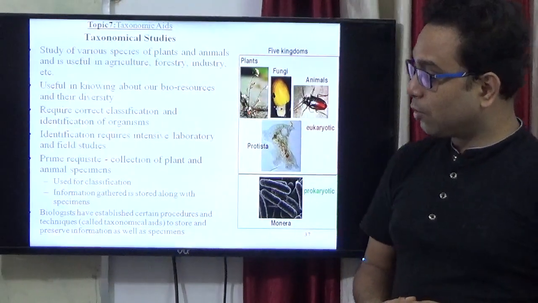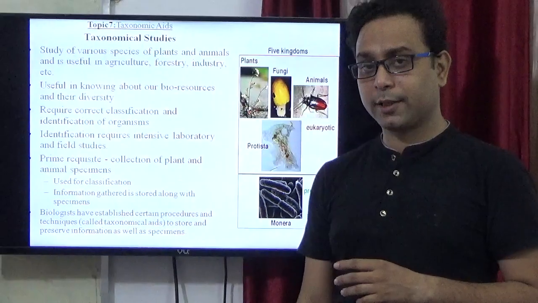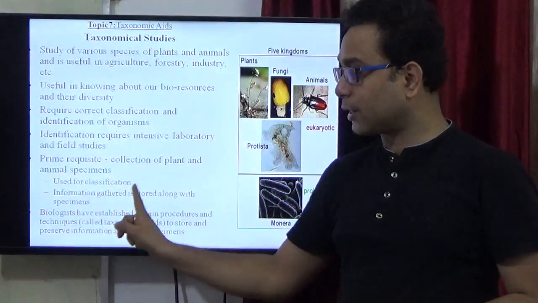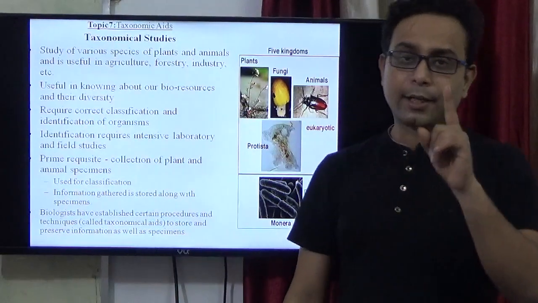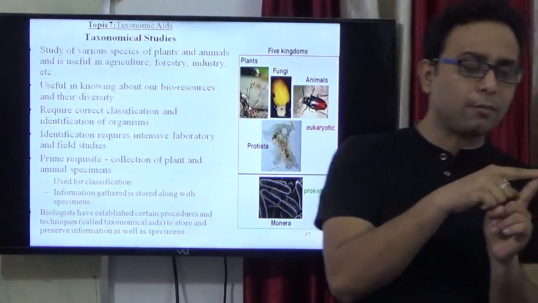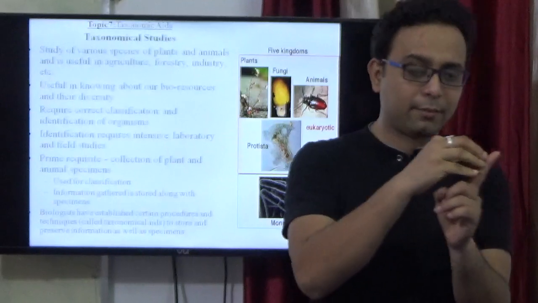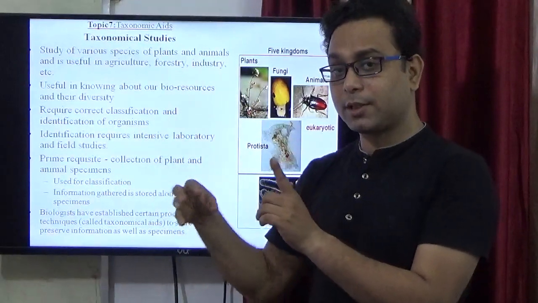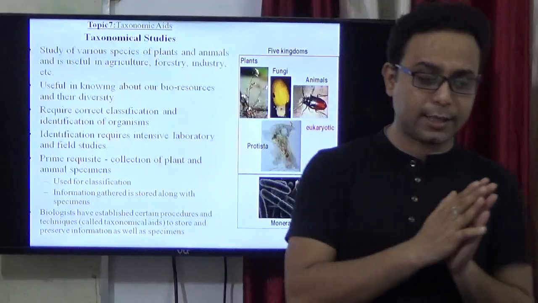So the specimen, whether plant or animal, is very important because it is used for classification. Another point is that the information gathered from that particular specimen is stored, which is very helpful for further studies.